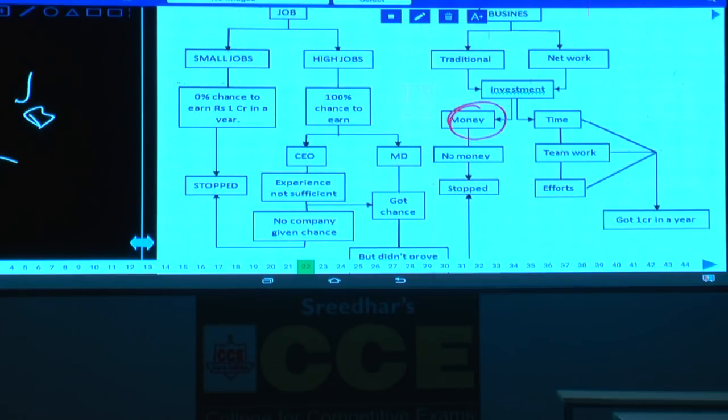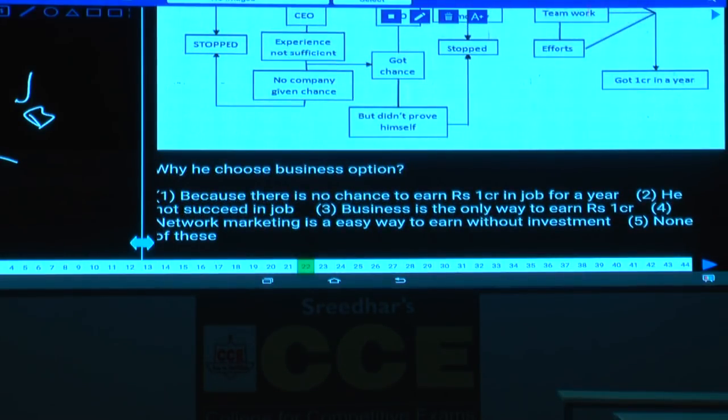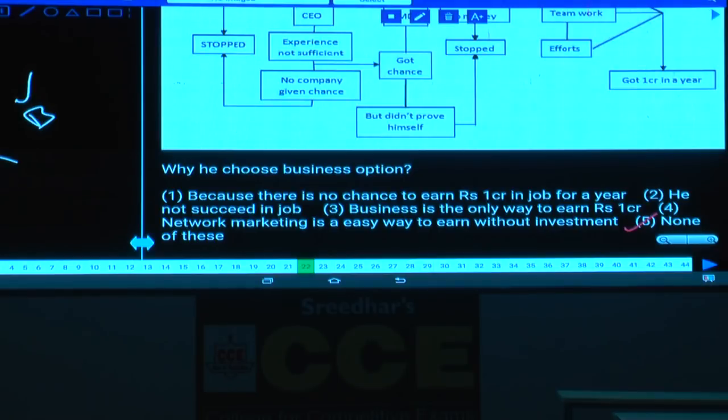Hence, what is your answer here? Whether it is lots of money or some money is not clearly known. He needs money, but how much money he needs is not clearly known. Then what is your answer here? Choice 5 is the answer. He needs money for that one. No chance.